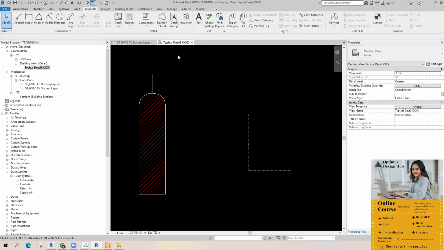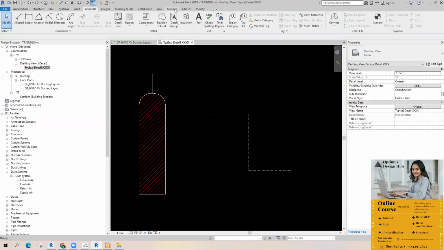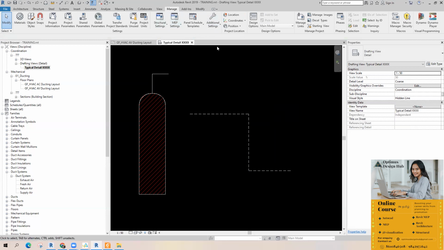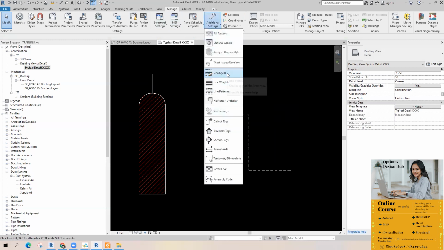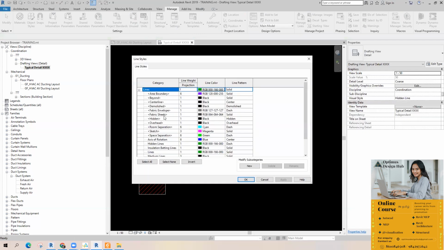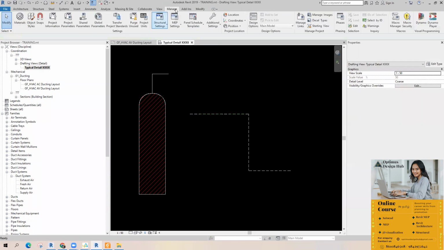Now, if you want to create a new line type, these are the basic default line types. If you want to create a new line style, go to Manage, Additional Settings. There is a Line Styles option. Just expand this one. These are the default line types right now.